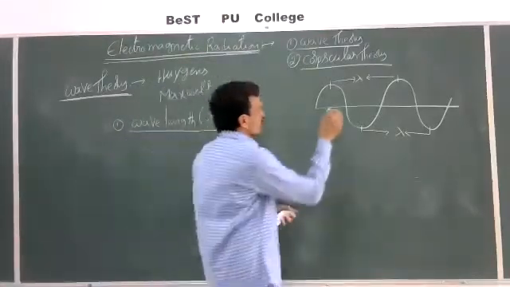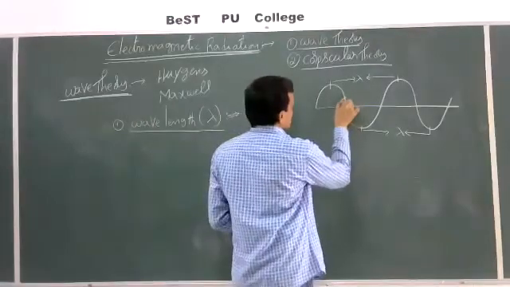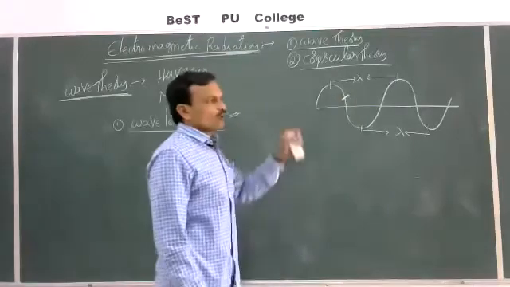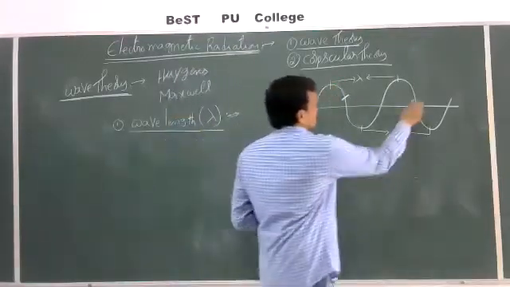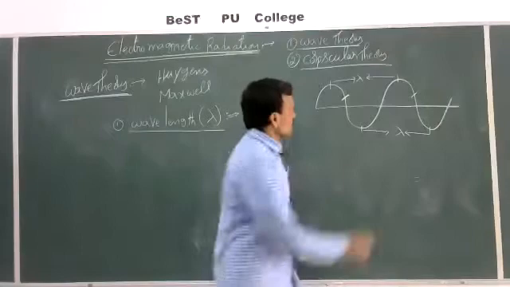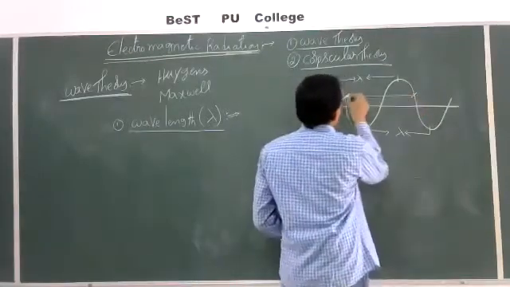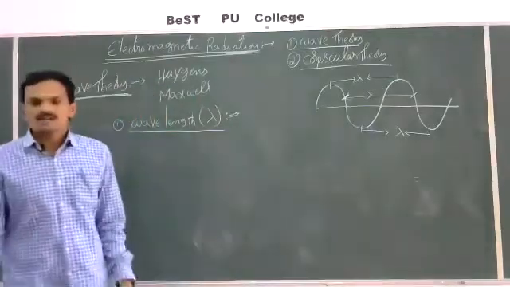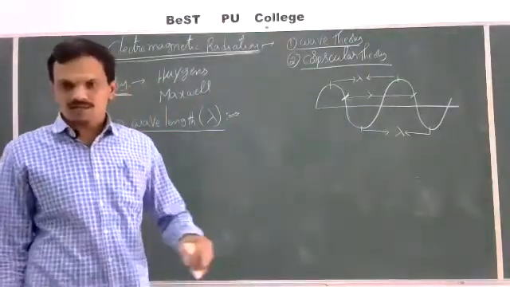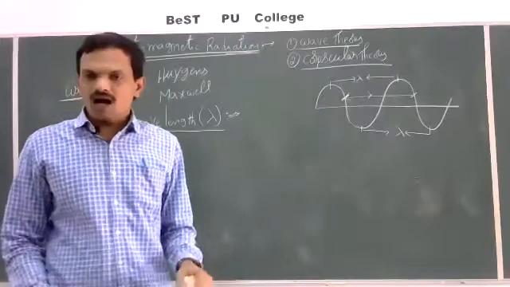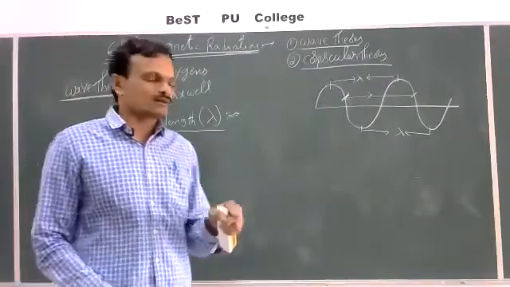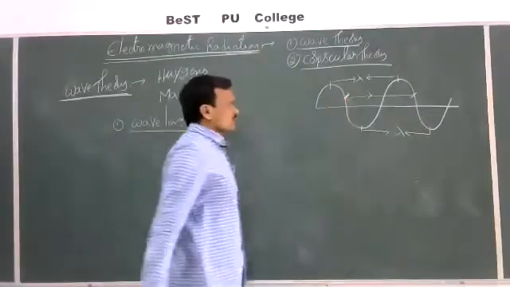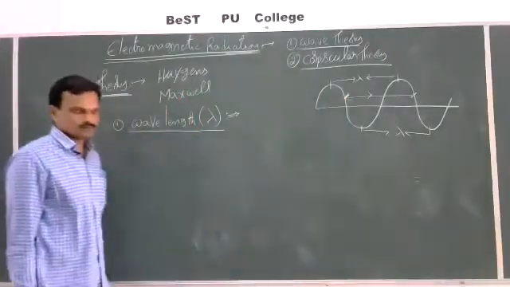Let us see here. Now I'll take one point here. This is a point. What is the consecutive similar point? This one. Now this distance is also known as wavelength. The distance between two consecutive crests or troughs or any two similar points is known as wavelength.